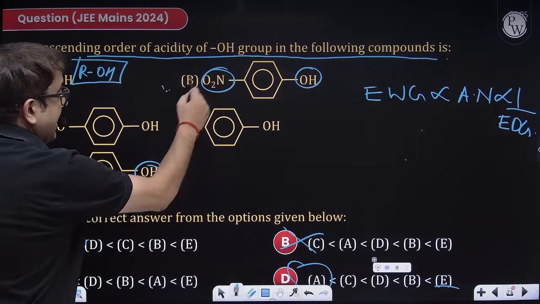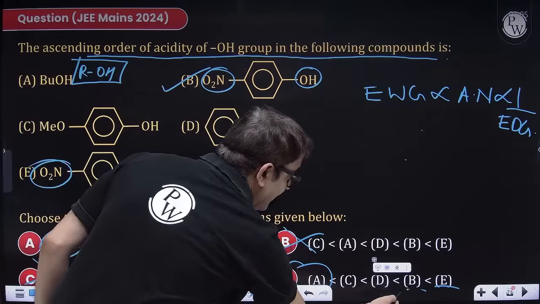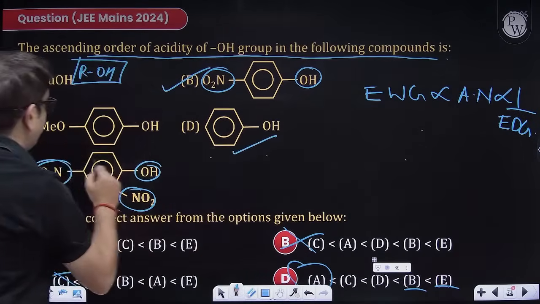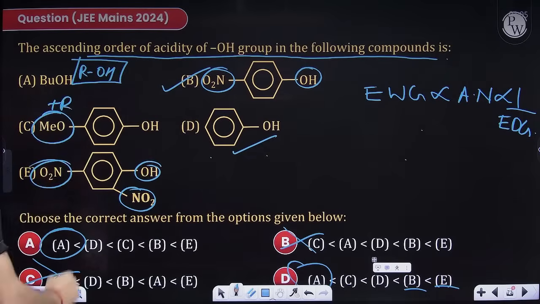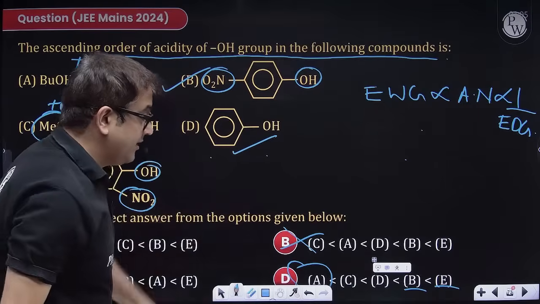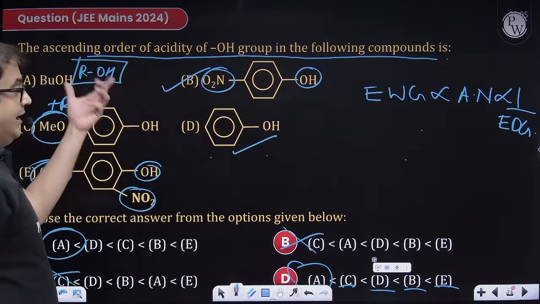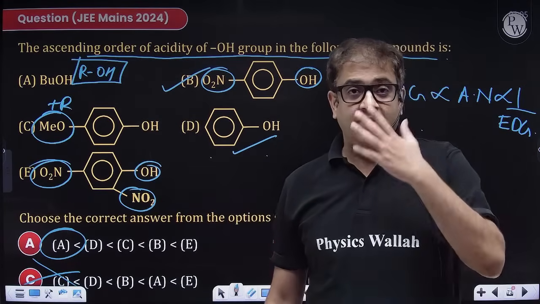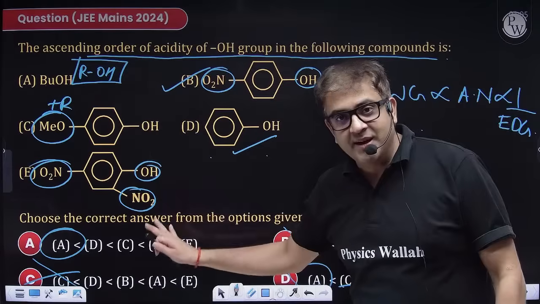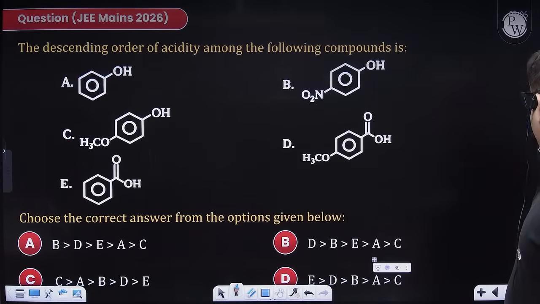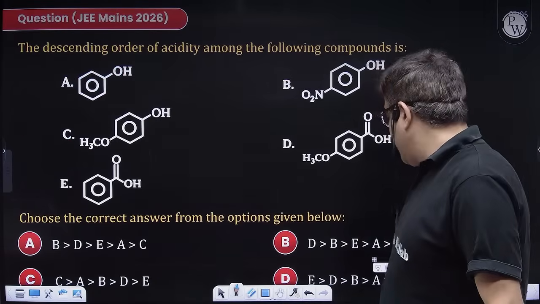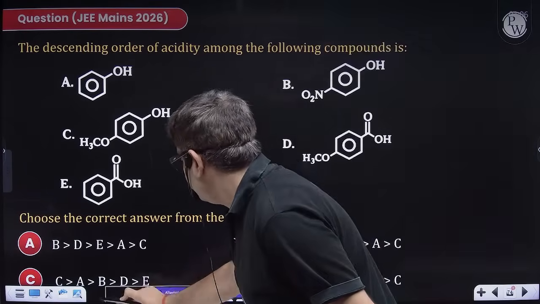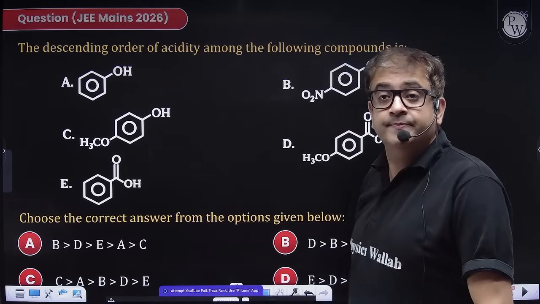After that, I have B because there is only one NO2. Then D, because normal phenol is better. Why? Because this is plus R, so this is electron donating. So phenol is better. So after that, B, then C, and aliphatic alcohol is least. But still, we had very few students giving this. I hope it is clear to everybody. Moving to the next question. Answer this, guys. Your time starts now. Answer this one.